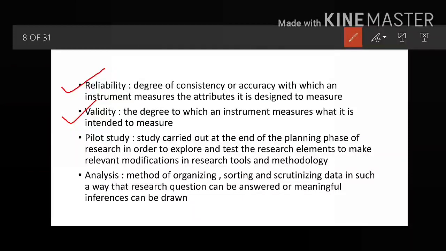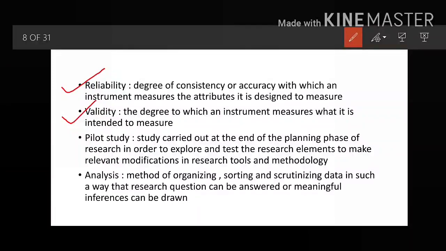Now let's take an example. Suppose you have this weighing machine with you. We all know that a weighing machine is designed to measure the weight of an individual. Now if you ask an individual to stand on that weighing machine, and if it is giving the weight of the individual, at that time you can call that weighing machine a valid machine.